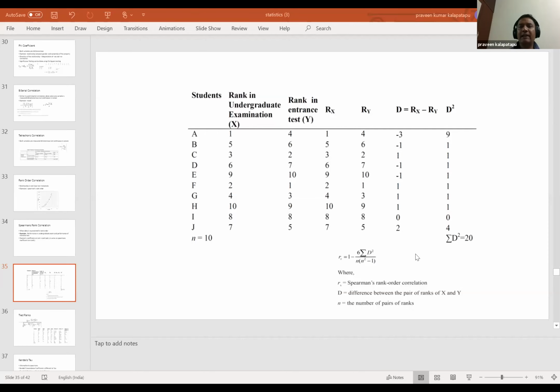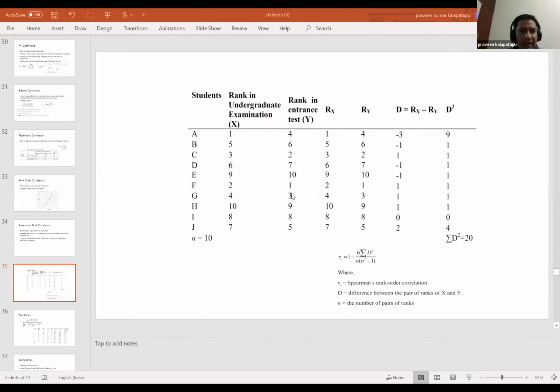Still, the rank part is not clear. Can you give an example? Okay. So can you see my screen? Yeah. So let's say you are comparing the performance in undergraduate exams with the entrance test. Let's say you are comparing these two.